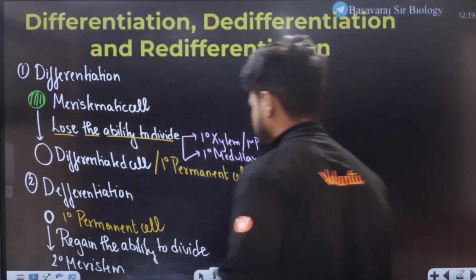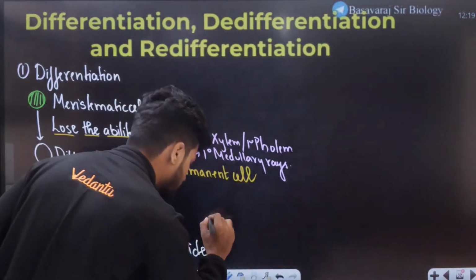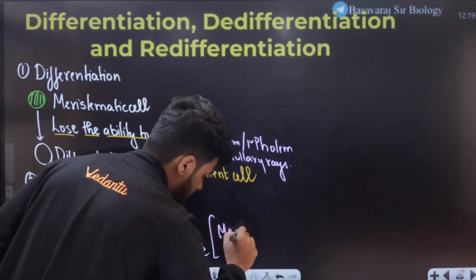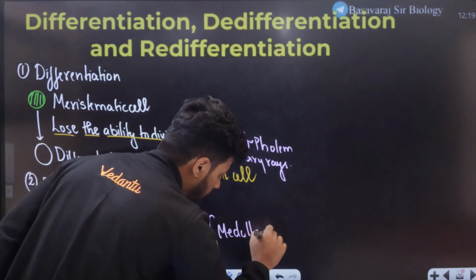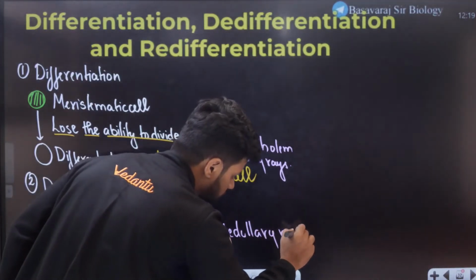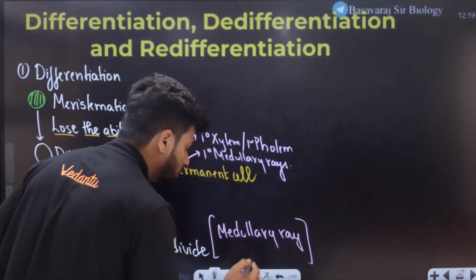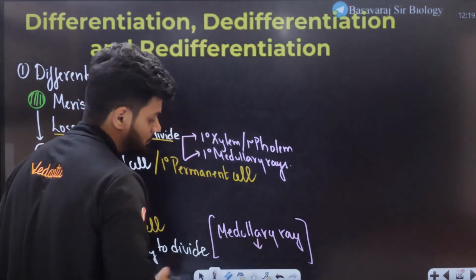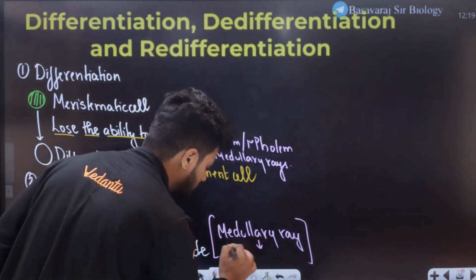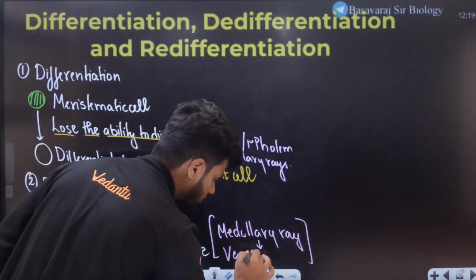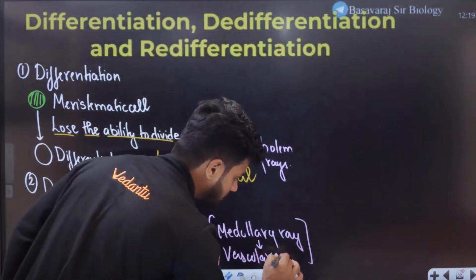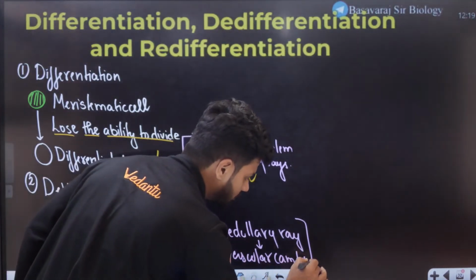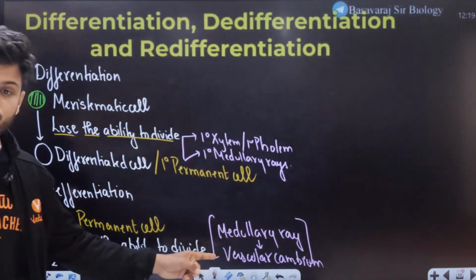Medullary rays will convert into vascular cambium. All of you remember vascular cambium? Vascular cambium is involved in secondary growth.